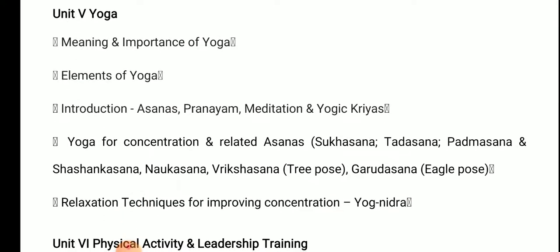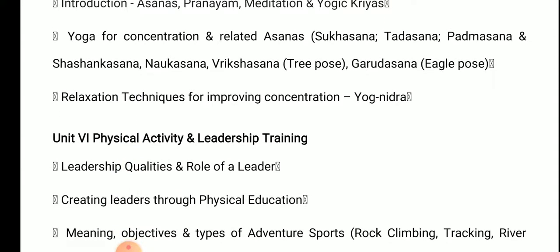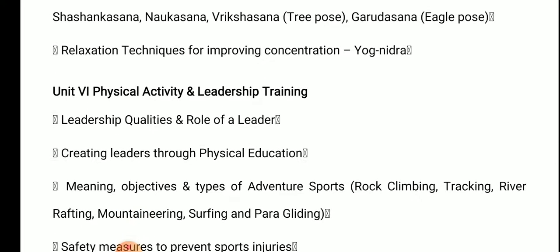Okay, and the next unit is physical activity and leadership training. This is also a very interesting topic.